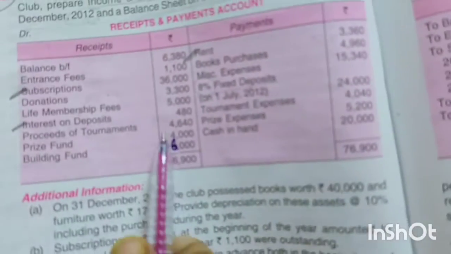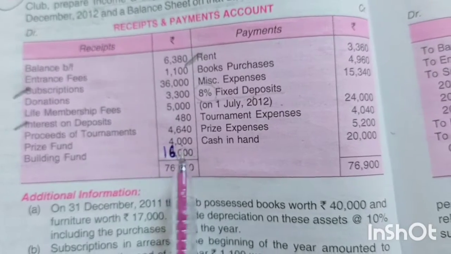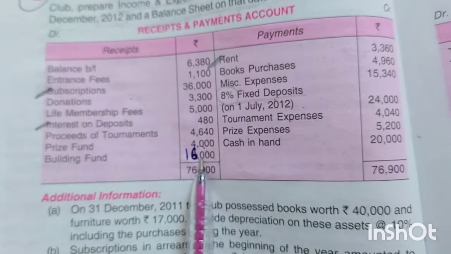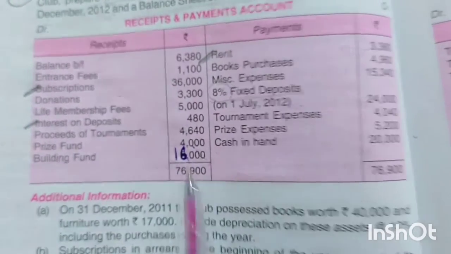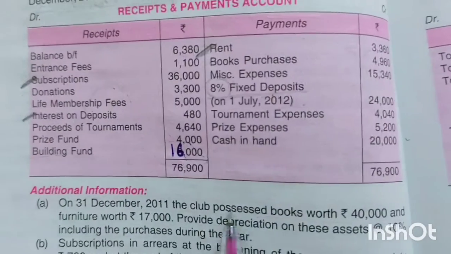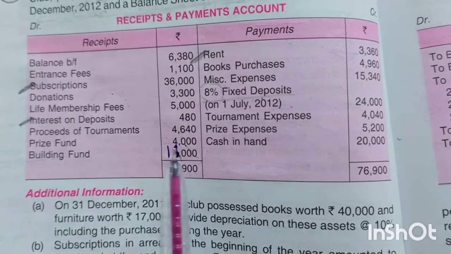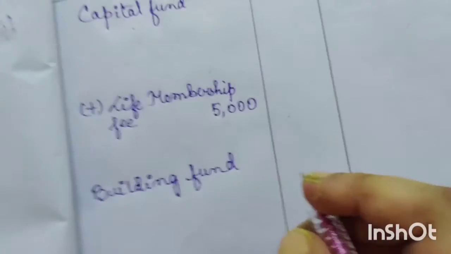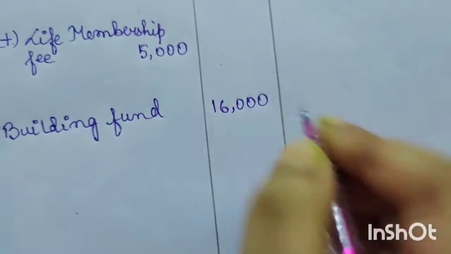One correction you need to make in the question. See here, I have corrected it. Building fund is 16,000. In your book, it is given 8,000. So correct the amount. It will be 16,000, not 8,000. So here we will write in the building fund 16,000.